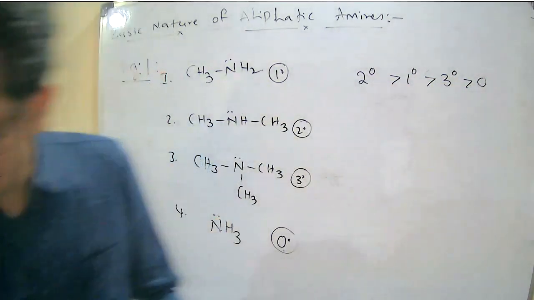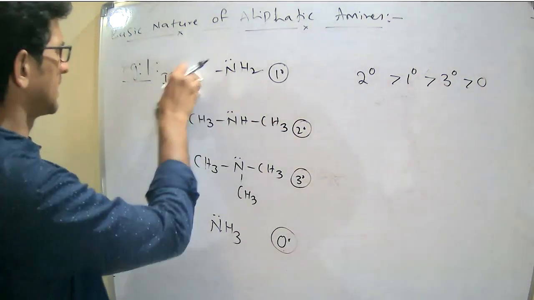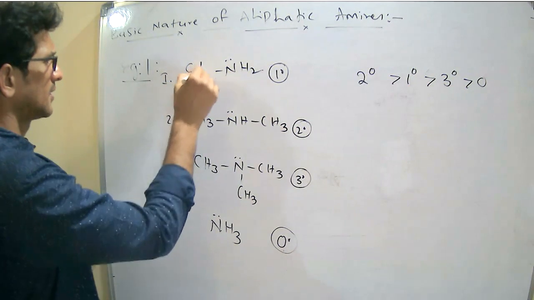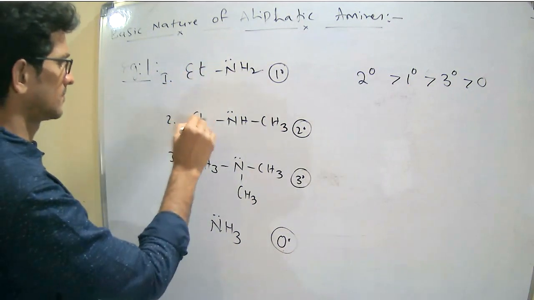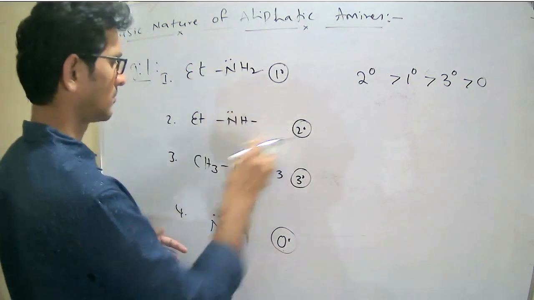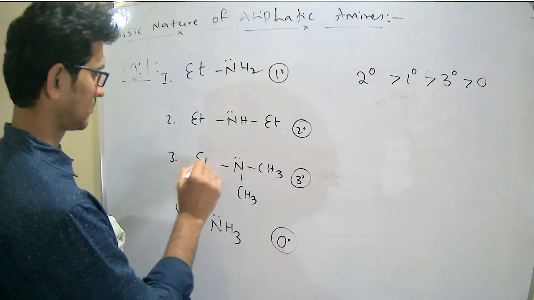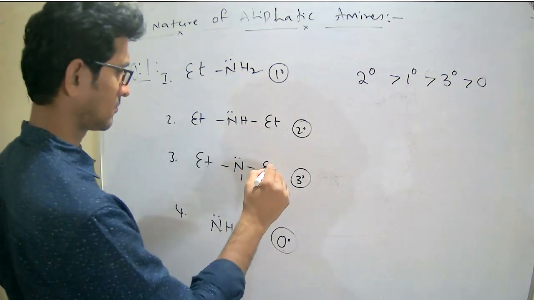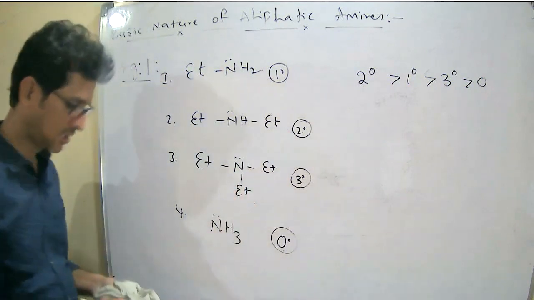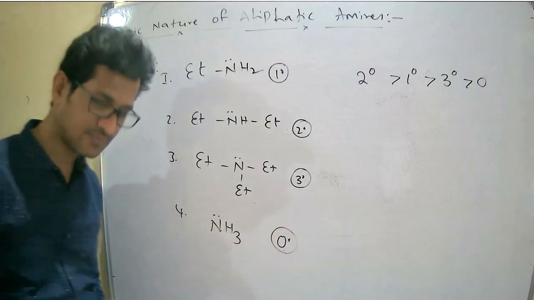If I replace the methyl group with ethyl, what is the basic nature of the compound?